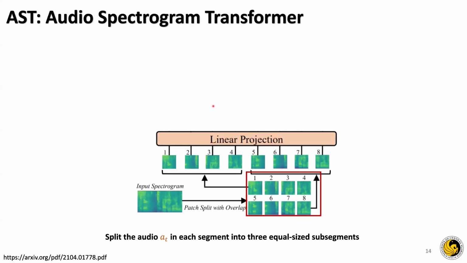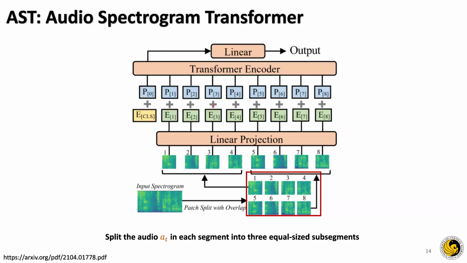Now, since this is the first paper in the course that takes in audio as an input, let me talk briefly about the audio spectrogram transformer that they use here. It takes in as an input a 2D audio spectrogram, and it splits it into patches of 16 cross 16, with overlap, and then it is projected to a sequence of linear 1D patch embeddings, and we add a learnable position embedding to each of the patch embeddings, and we prepend the whole sequence with a classification token.